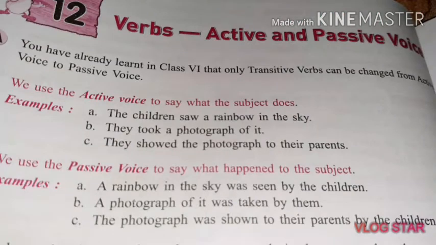Now we are starting with chapter number 12, verb: active and passive voice. Before this, lessons number 9, 10 and 11 were there, but now we are not doing lessons 10 and 11. Now we are coming to lesson number 12. Children, we have already studied in class 6 that the transitive verb can be changed from active voice to passive voice. We use the active voice to say what the subject does.